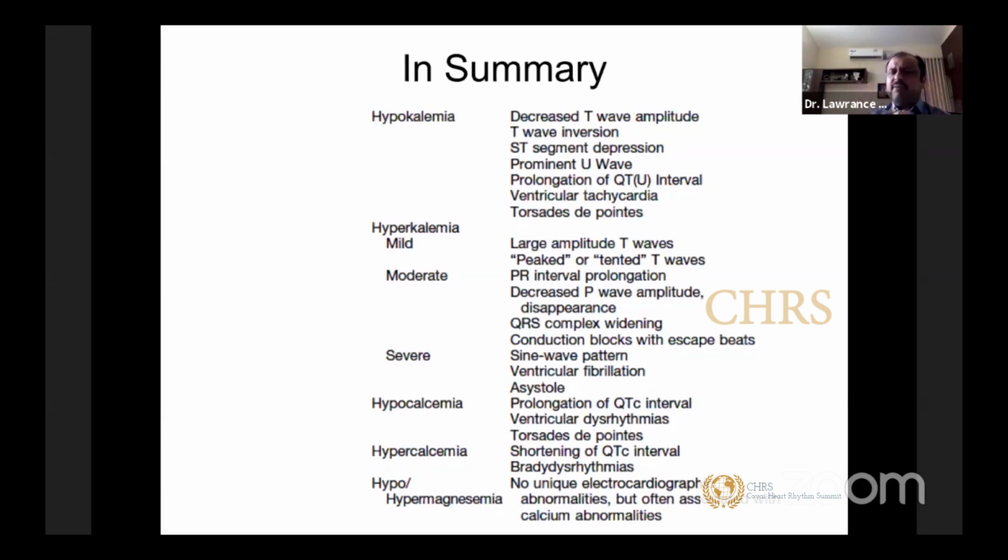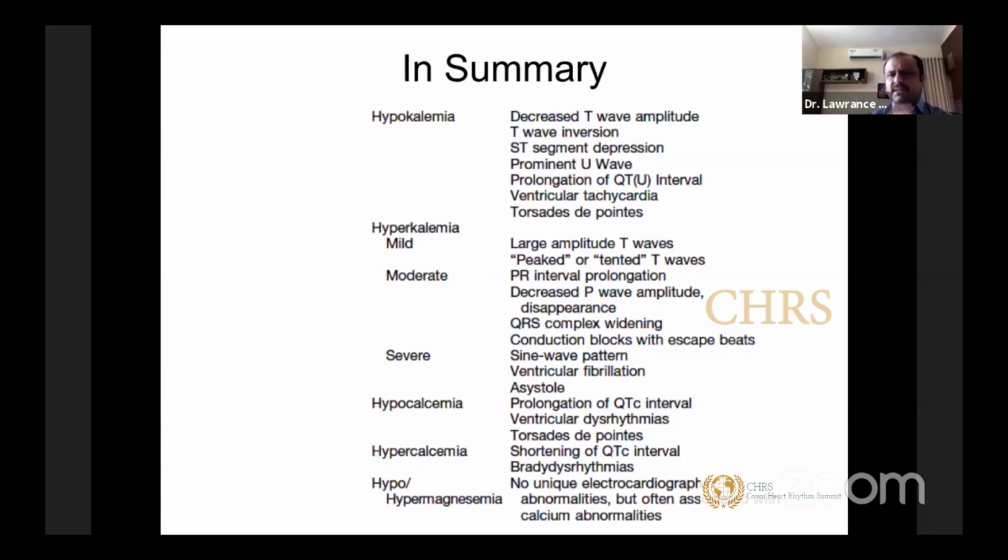In hypocalcemia, the patient will have a prolongation of the QT interval. The patient can develop ventricular arrhythmias. As I told you, standalone hypocalcemia is less arrhythmogenic, but seeing a standalone hypocalcemia is not very common, except for a few patients who have undergone thyroid surgery or the like, who can have very low calcium levels and very prolonged QT intervals and can have ventricular arrhythmias. Otherwise, most often hypocalcemia coexists with other electrolyte imbalances to prolong the QT interval and cause ventricular arrhythmias. Hypercalcemia can cause shortening of the QT interval. In some patients, it can cause bradyarrhythmias.